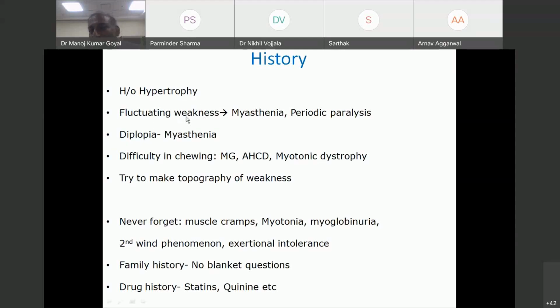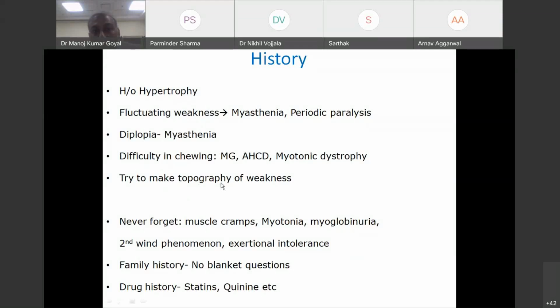We usually do not ask for fluctuating weakness. All of you know the value of this. Another symptom we usually don't ask is difficulty in chewing. If somebody complains of difficulty in chewing, it is myasthenia or anterior horn cell disorder or myotonic dystrophy.